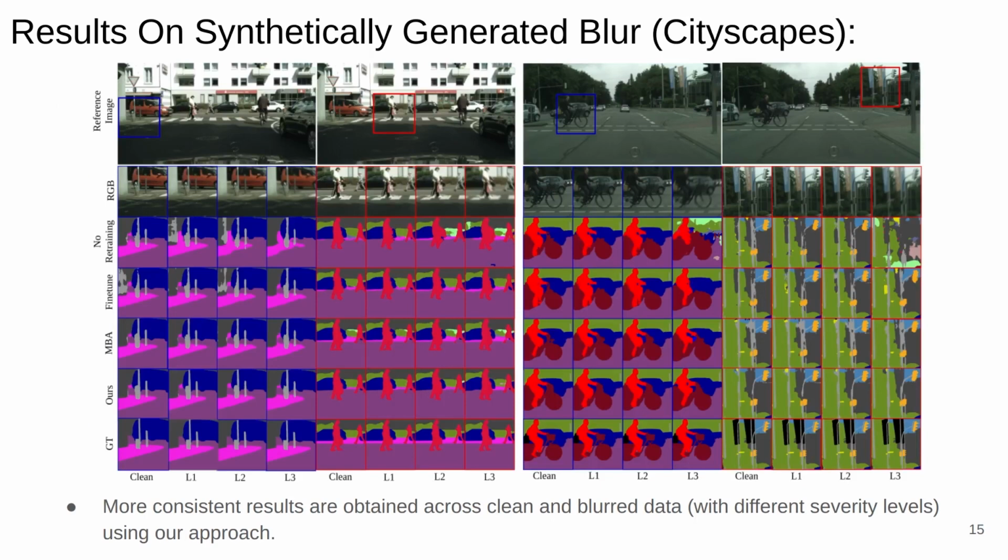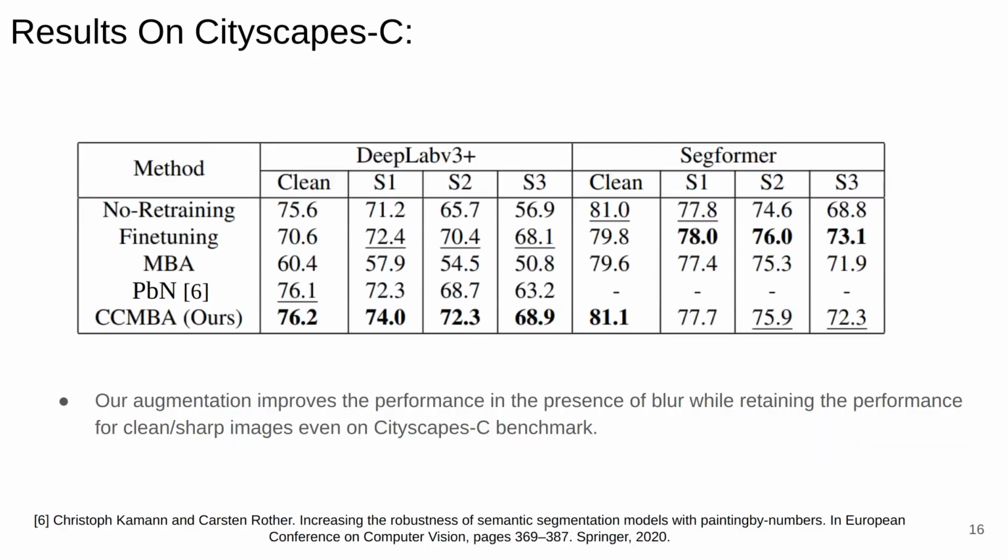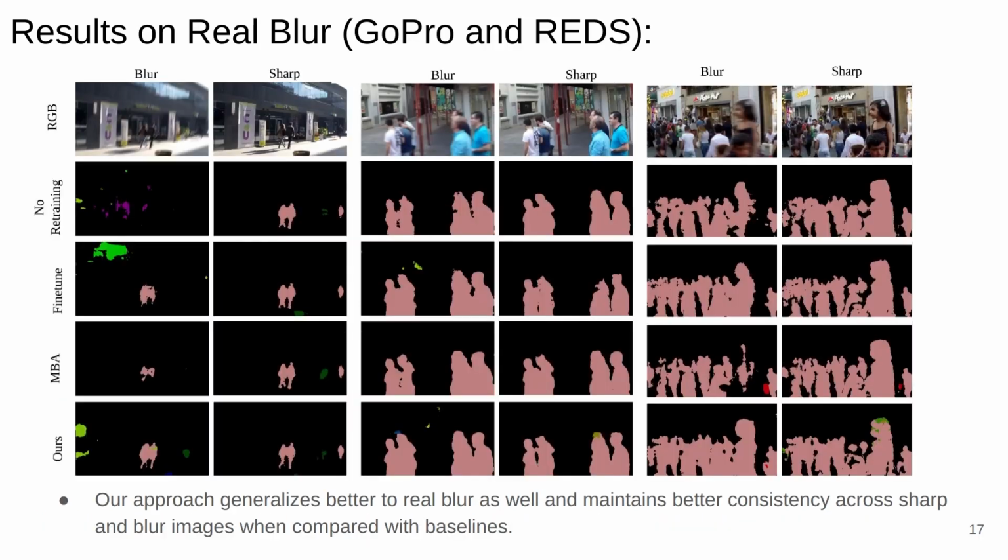Here are some more qualitative comparisons with the baselines, displaying the exact same trend. Our approach also outperforms the baselines and existing works on Cityscapes-C dataset. We also show results for real blur and sharp image pairs from deblurring datasets GoPro and REDS. When compared to the baselines, our approach gives more consistent results across sharp and blur images for complex real blur.